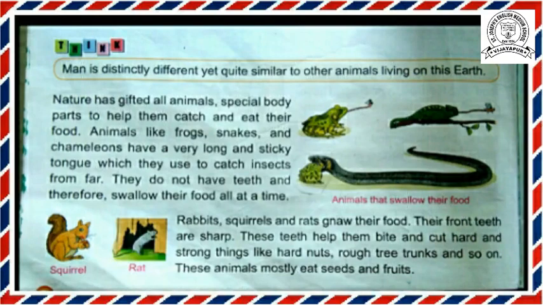Rabbits, squirrels and rats gnaw their food. Their front teeth are sharp. These teeth help them bite and cut hard and strong things like hard nuts, rough tree trunks and so on. These animals mostly eat seeds and fruits. So children, read this one para. Then I will read the next para.